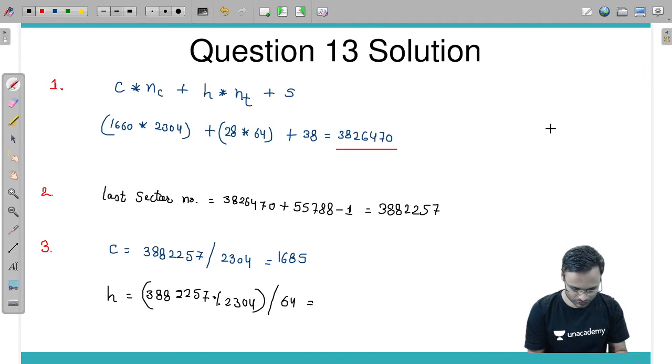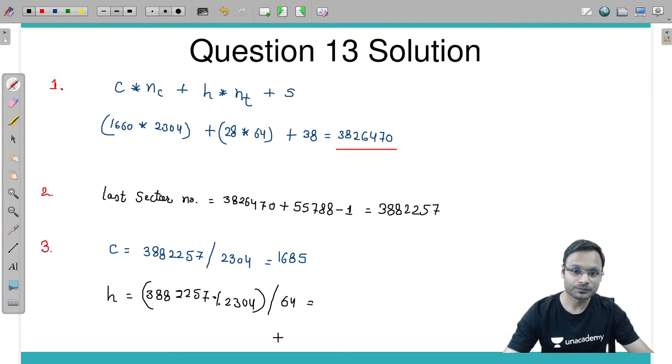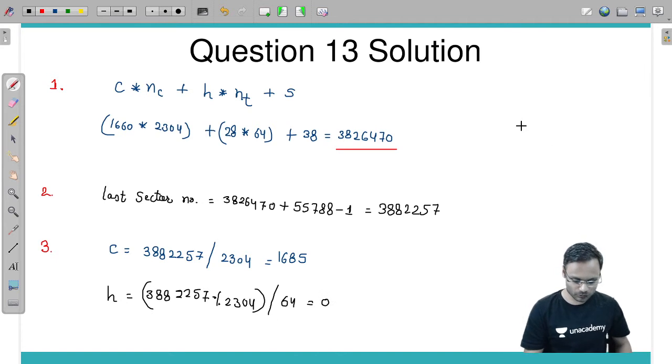1685 into 2304, you will have 17. 17 mod 64, you will be getting 0. You will be getting 0 after this division.